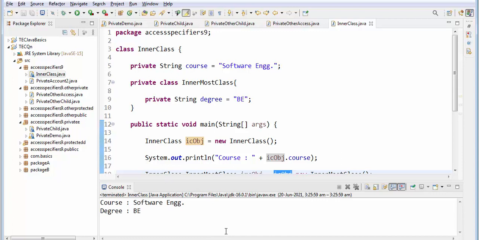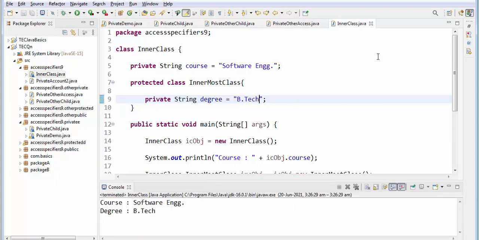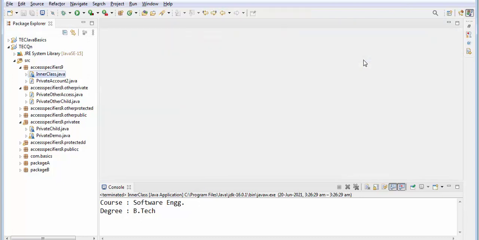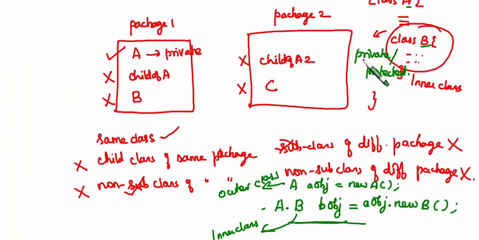That's all. Inner class, just know that for the inner class you can give either private or protected. Even if you give protected, it will work. Instead of B I'll change to B tech, and see, I'm getting the answer. That's it. If you understand, it will be very easy, it will not be confusing.